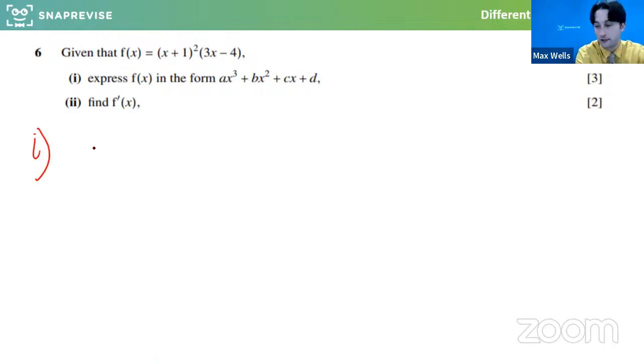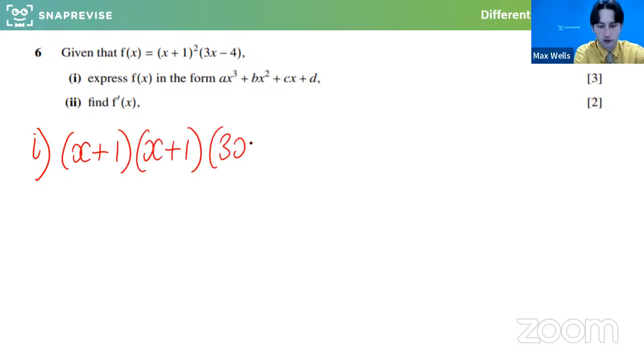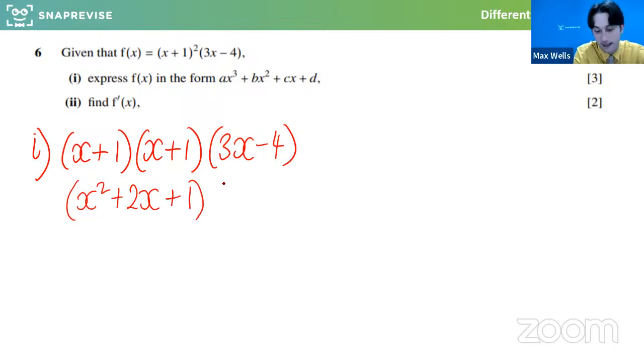So for part I, let's carefully triple bracket expand that. So remember the first one is a sneaky double bracket. And then we're timesing it by 3x minus 4. Yeah, exactly. Sometimes when you've got more methods at your disposal, you could actually make it harder than it is. This is easy enough to just expand. So we're going to get x squared plus 2x plus 1. We obviously still need to be careful. And this is the kind of thing that you almost want to slow yourself down at in the question because you won't spot mistakes after. You have to just be meticulous as you do it.